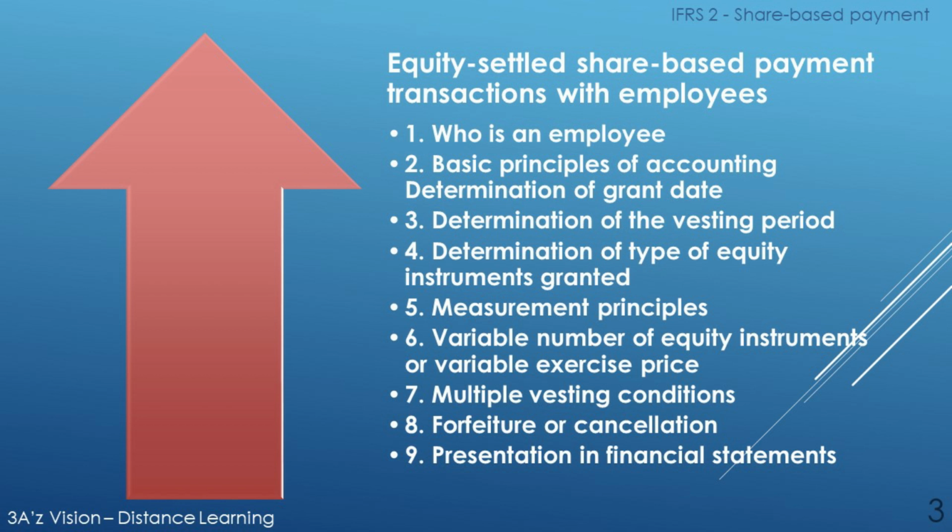In the discussion of equity settled share-based payment transactions with employees, we will discuss the 9 key factors of this element, that are: number 1, who is an employee; number 2, basic principles of accounting; number 3, determination of grant date; number 4, determination of the vesting period; number 5, determination of type of equity instruments granted; number 5, measurement principles; number 6, variable number of equity instruments or variable exercise price; number 7, multiple vesting conditions; number 8, forfeiture or cancellation; and number 9, presentation in financial statements.